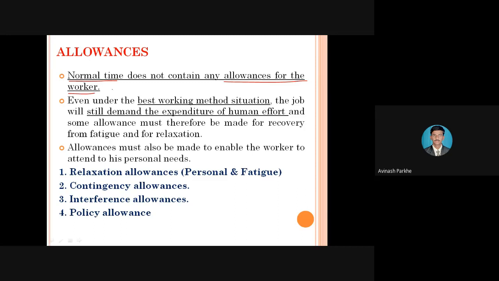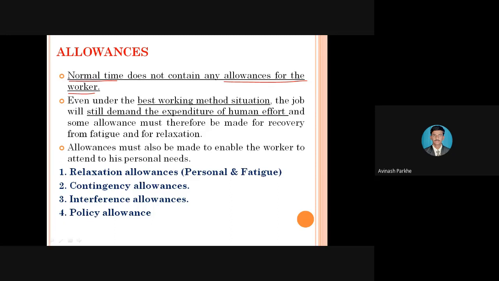But sometimes it is not possible, so we have to provide different types of allowances, because in between those 2 to 3 hours the worker has to take rest. Maybe he has to go for water, maybe he has to change the coolant, then change the oil. Sometimes if the tool breaks, at that time we have to replace that tool. Such unavoidable situations arise whenever we are working on the machine.